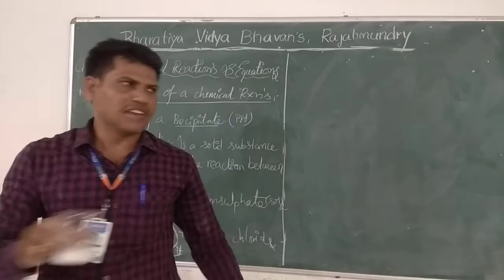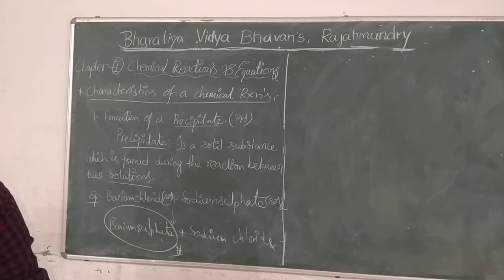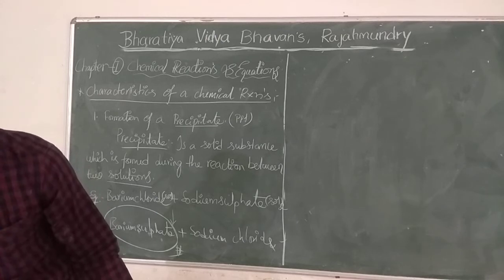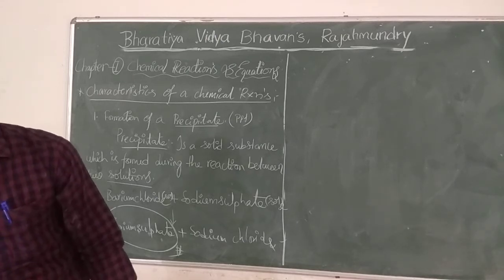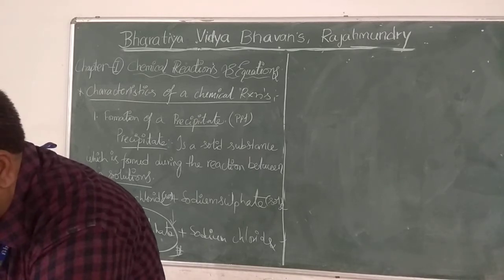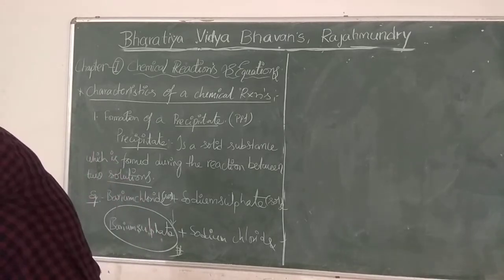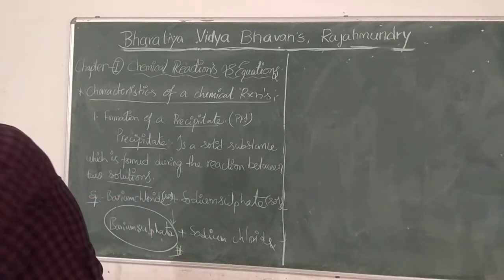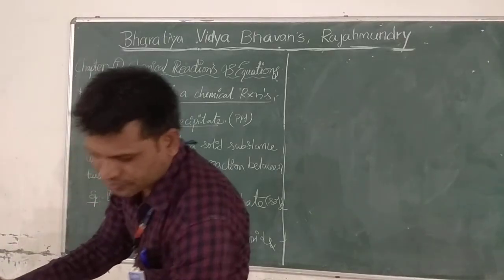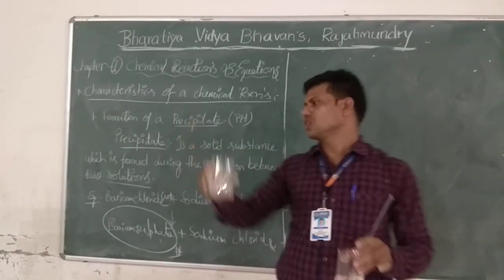See, once again I will demonstrate it. Listen carefully. This is the barium chloride solution.